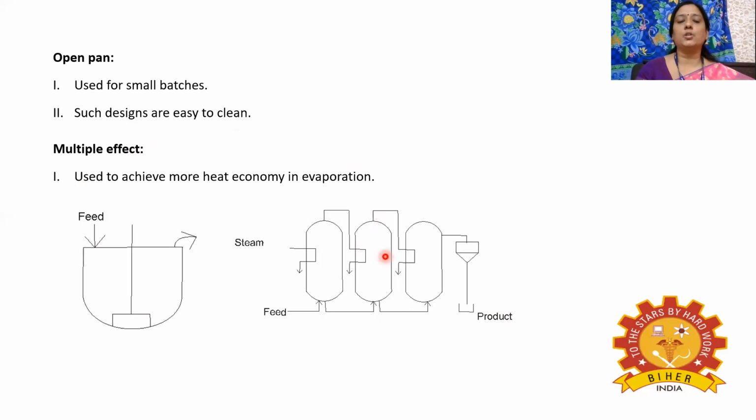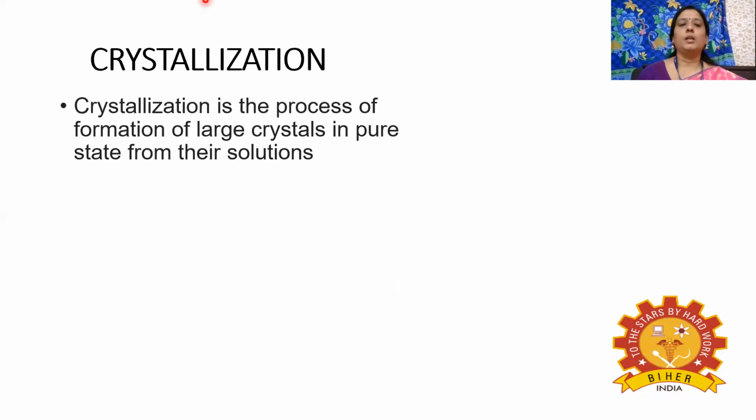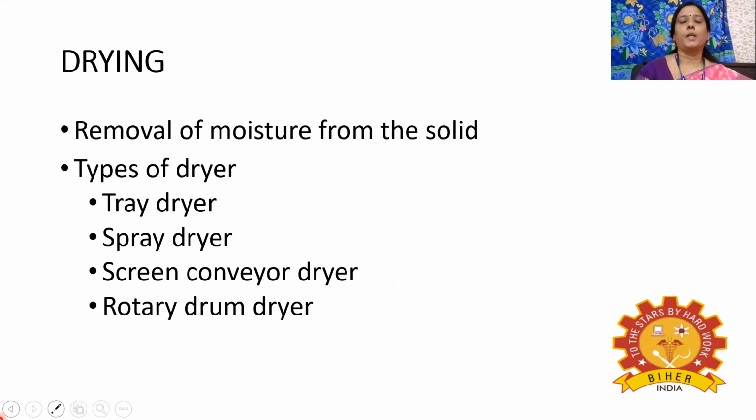So the main advantages of this multiple effect evaporator are, one, the steam economy is more, and we'll be getting highly concentrated product. Next is crystallization operation. In crystallization operation, we'll be getting the crystal form of the product. It is the process of formation of large crystals in pure state from their solution, which is called crystallization operation. Then next is drying operation.